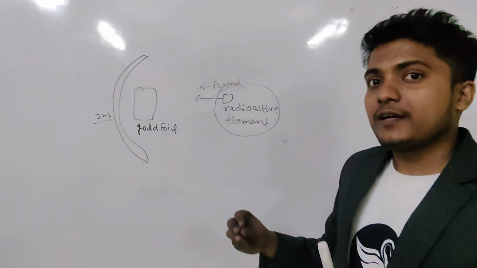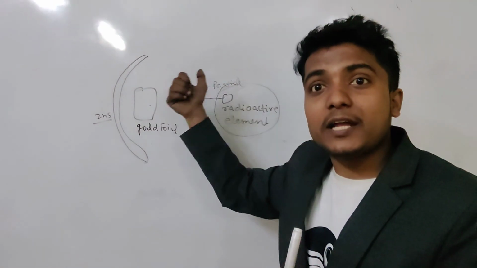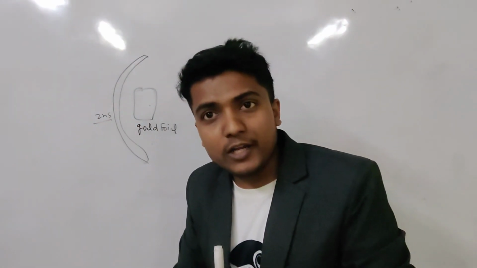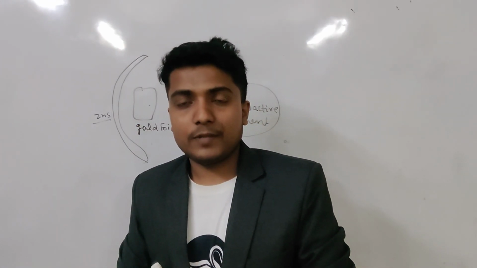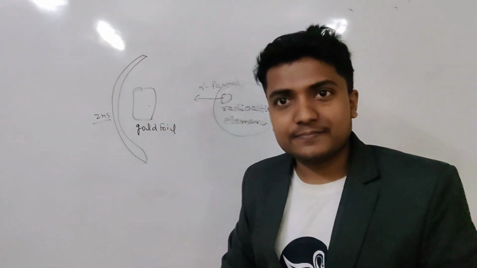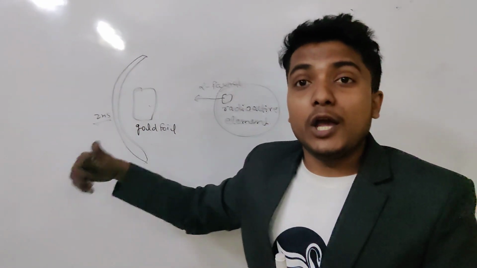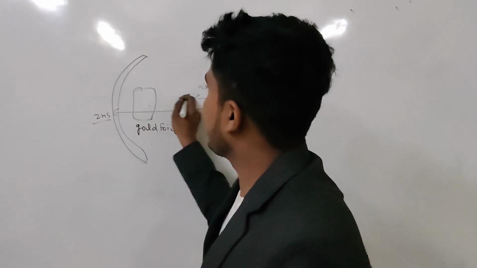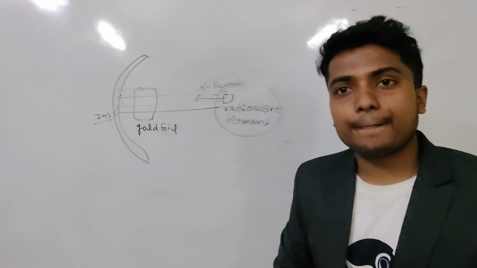Now, he conducted the experiment. He bombarded alpha particles on the gold foil. When he bombarded alpha particles on the gold foil, he observed so many phenomena. What were those phenomena? He observed that most of the alpha particles pass through the gold foil.